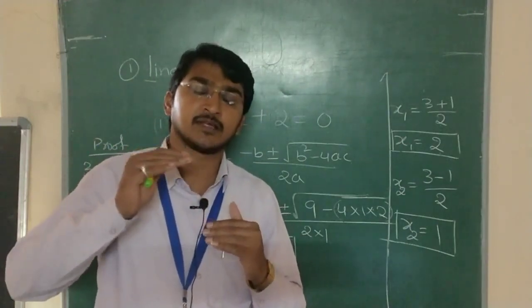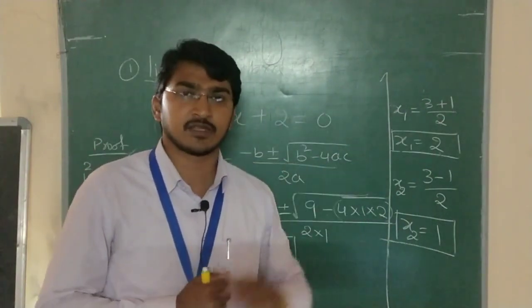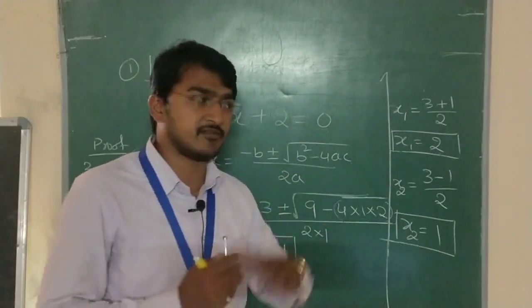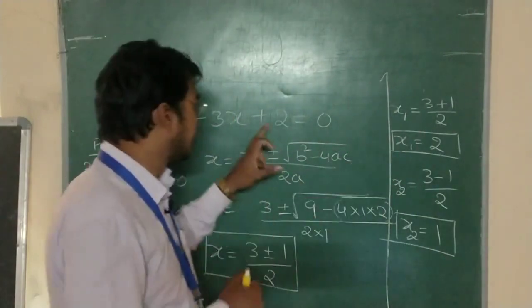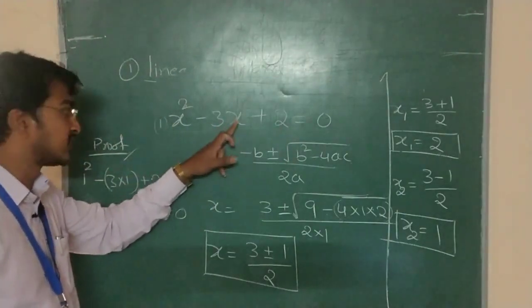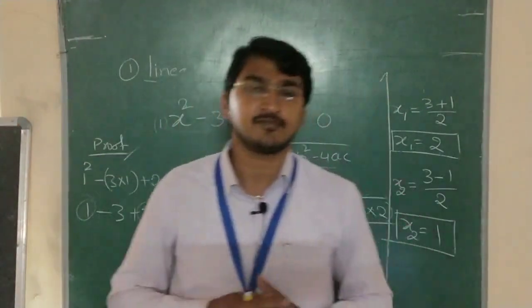But the general form in mathematics, any equation, they are equating with 0 most of the time, especially in linear algebra. Everything is equated with 0. There is a constant value compulsory, and these two are called the coefficients: coefficient of x, coefficient of x square. Now, this is finding of roots.